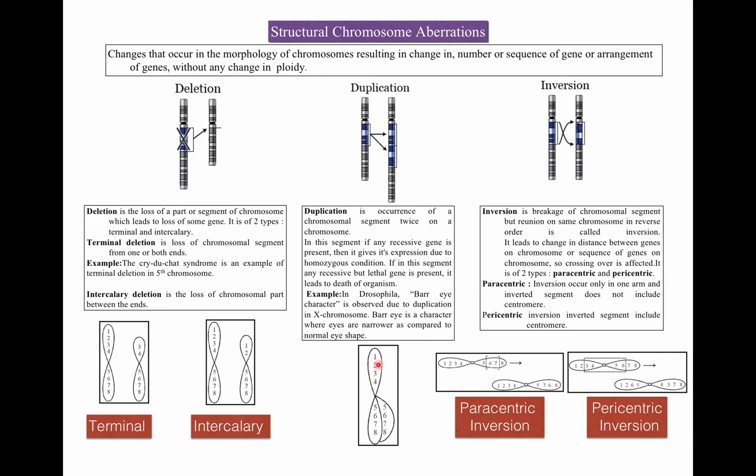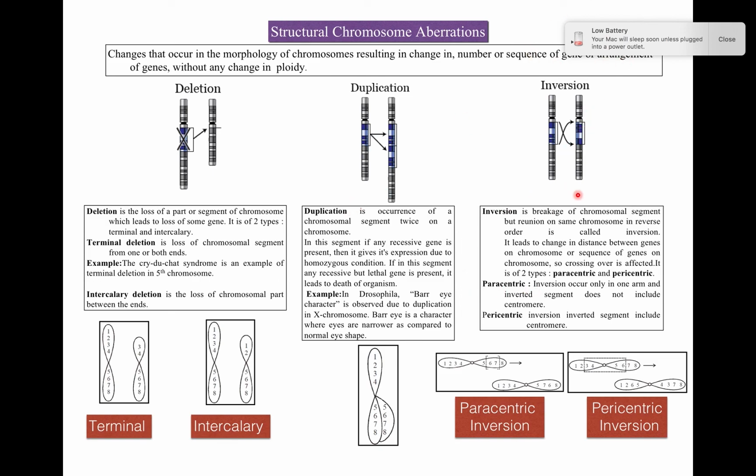Here you can see the example. This is a chromosome with genes 1, 2, 3, 4, 5, 6, 7, 8. Now there is a duplication of this segment. So these genes are duplicated. Here you can see 5, 6, 7, 8. Again 5, 6, 7, 8. In Drosophila, the bar eye character is observed due to duplication in the X chromosome. And bar eye is a character where eyes are narrower as compared to the normal eye shape.